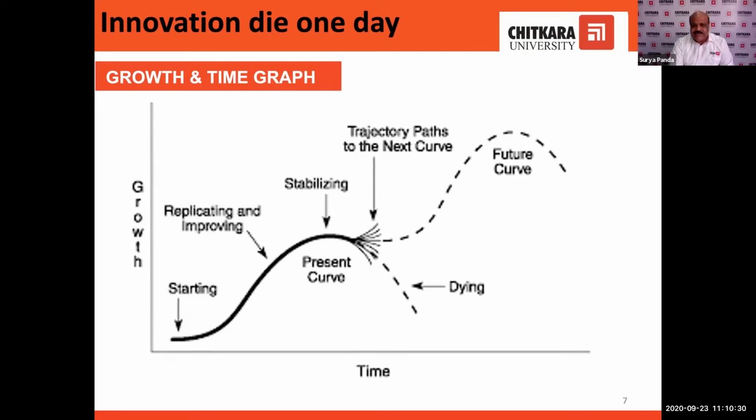So this is a journey. Whenever you innovate something, don't leave that particular innovation. You have to polish that innovation from time to time. Otherwise, when it dies, another person can develop something new and your product will finish.